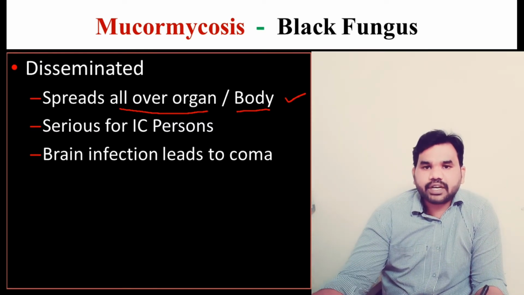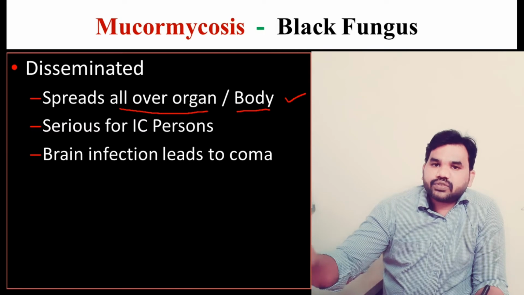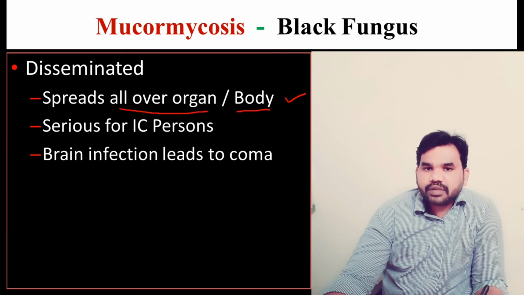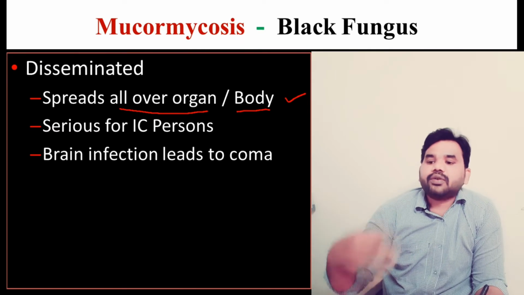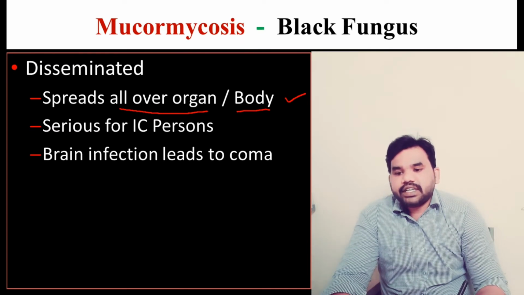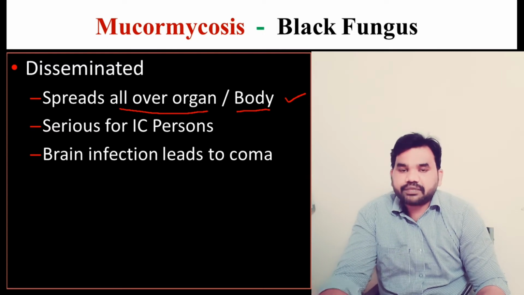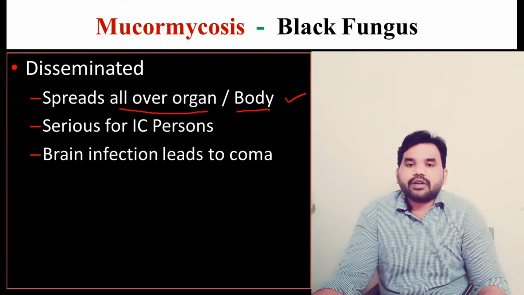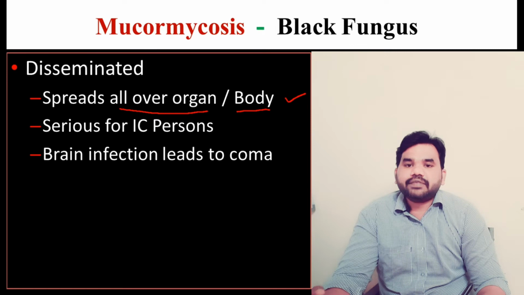Rhinocerebral is related only to the nose and brain, gastrointestinal mucormycosis is related only to the stomach and intestines, and pulmonary is limited only to the lungs. But disseminated means it spreads all over the body, and it is serious for IC persons. IC means immunocompromised persons, for example HIV patients whose immune system does not work properly. For such persons, this black fungus is a very serious infection.